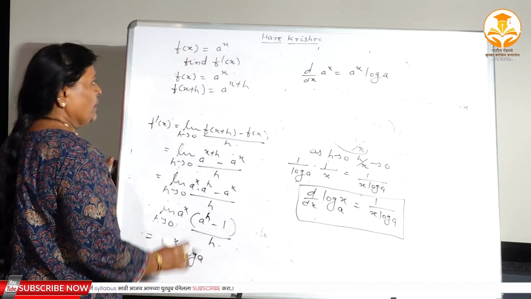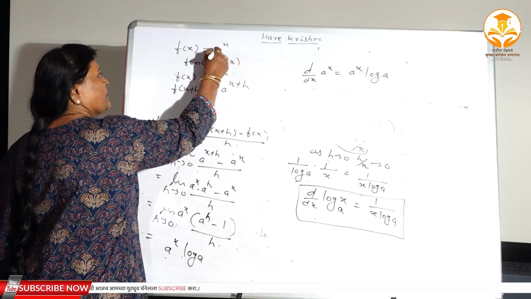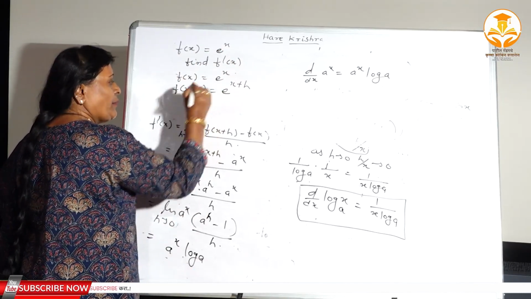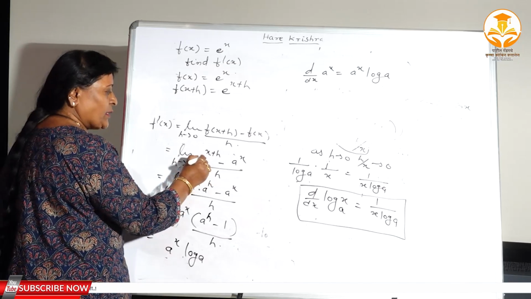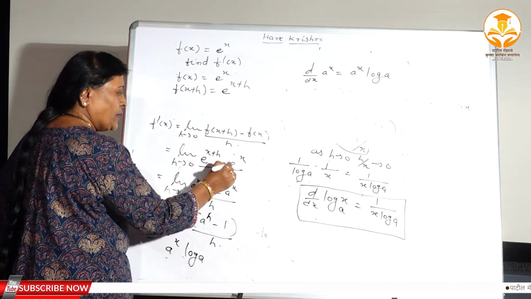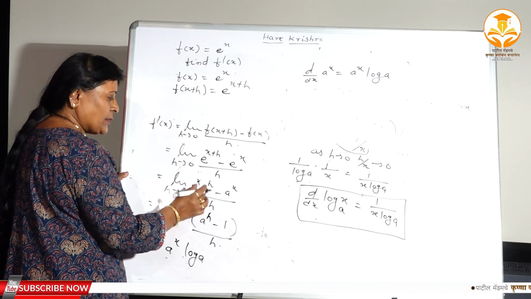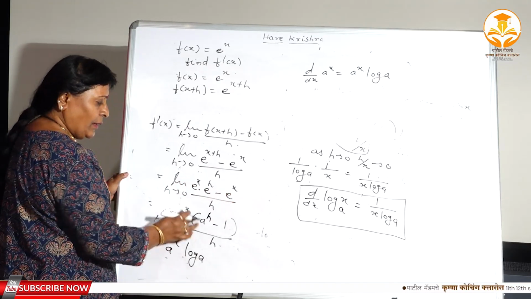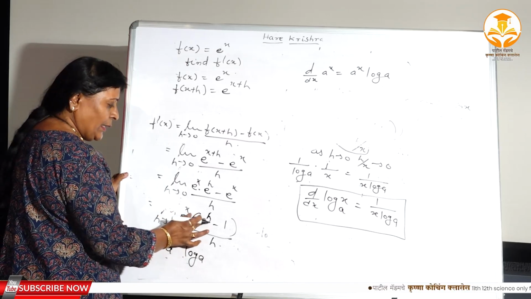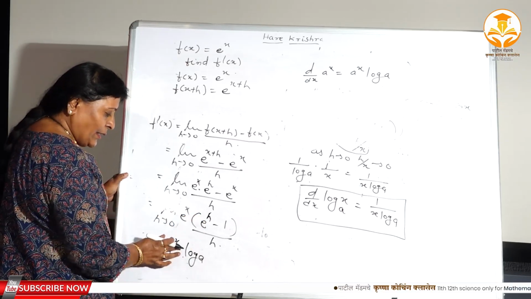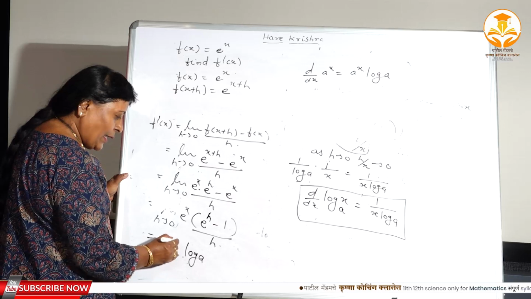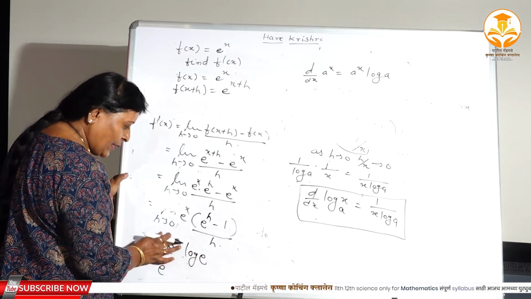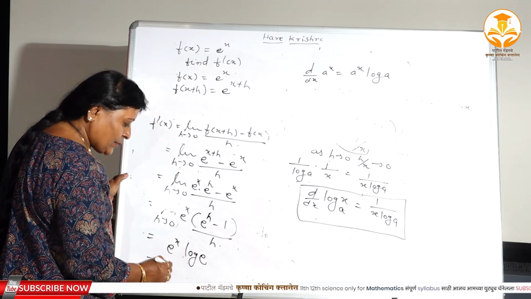And the last here, that is e to the power x. Here e to the power x plus h, e to the power x, e to the power h, e to the power x, right? Again e to the power x, e to the power h, and this is log e, and log e is nothing but 1, therefore e to the power x.